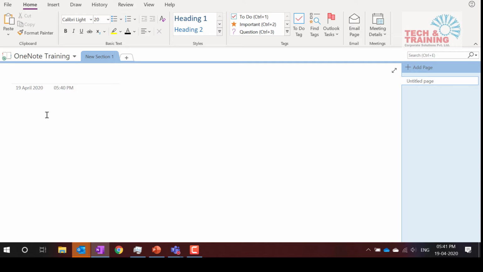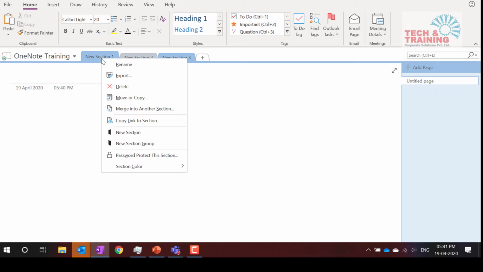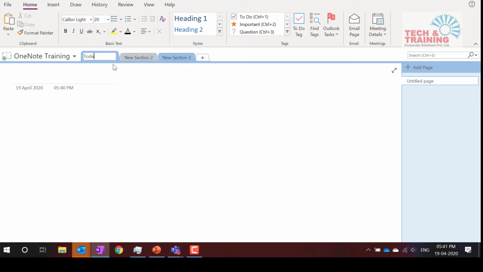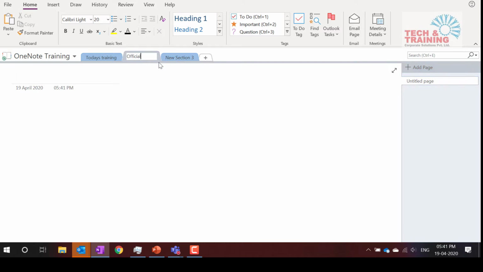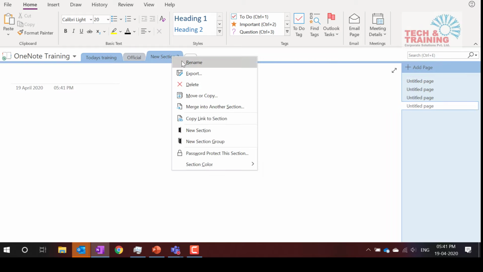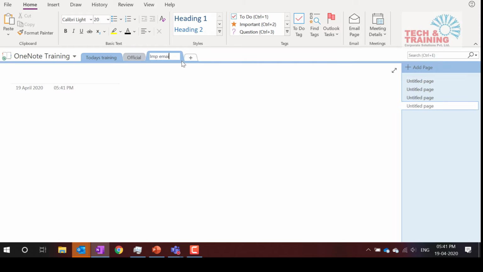The first thing that I will talk about is these are nothing but tabs. So I can create different tabs and I can rename those tabs. Similar to that, I can create multiple pages. Okay. So let's say I create the first tab as today's training, this one as official, and this one as important emails. So I have created these three tabs.